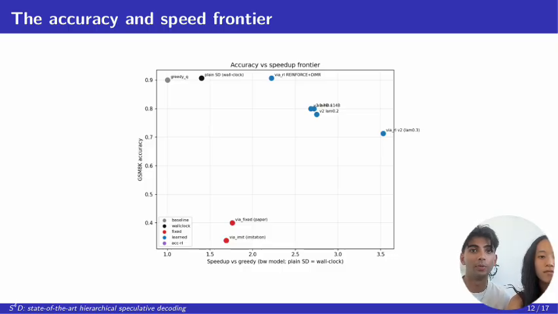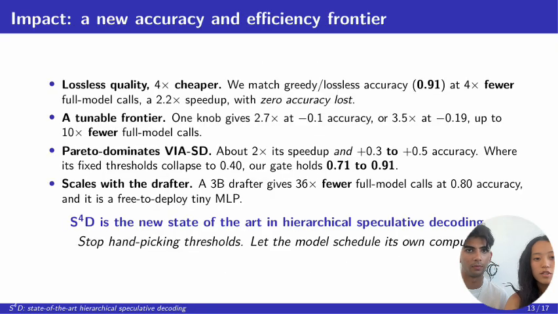Even better, look at the 3B drafter point. A stronger drafter hits the same 0.8 accuracy with 36 times fewer full model calls. That tells us the right lever is a better drafter, and this approach only gets stronger as the drafters improve. Bottom line, we Pareto dominate the hand-tuned baseline everywhere on this plot, which makes S4D the state of the art in hierarchical speculative decoding.